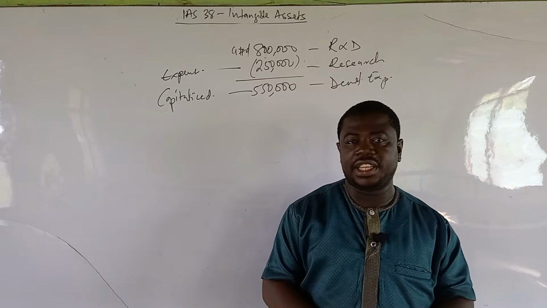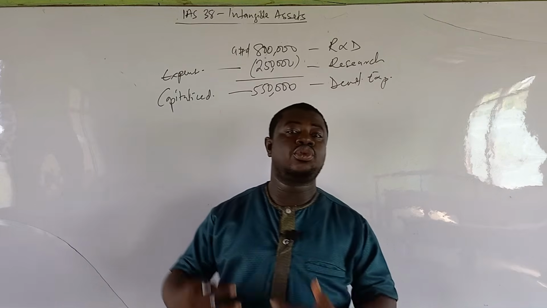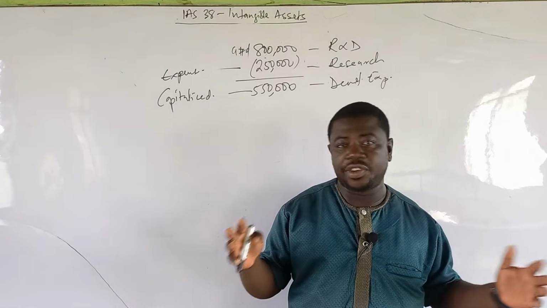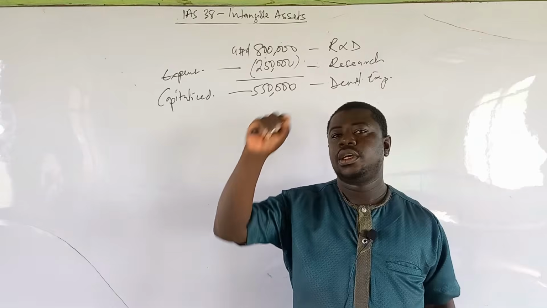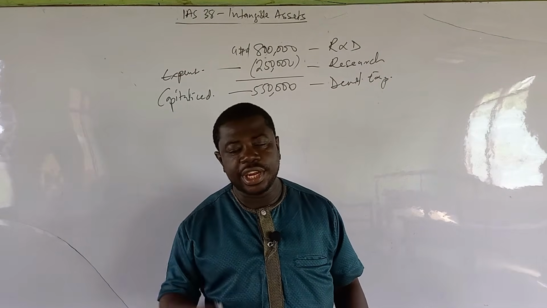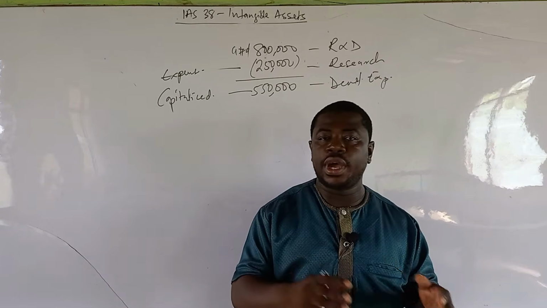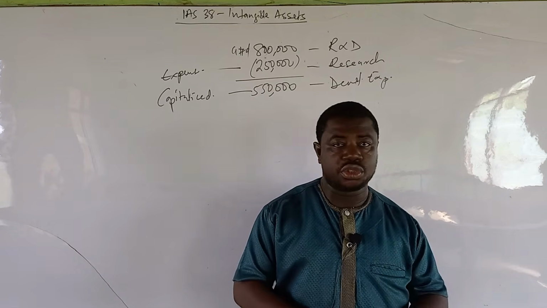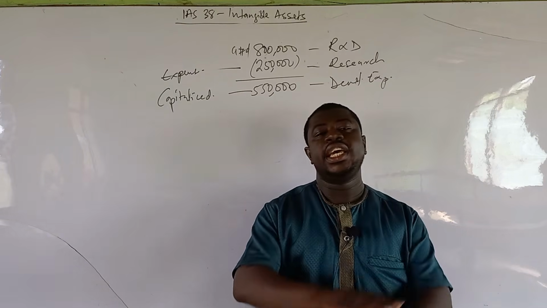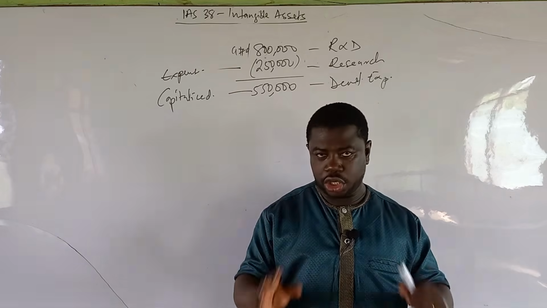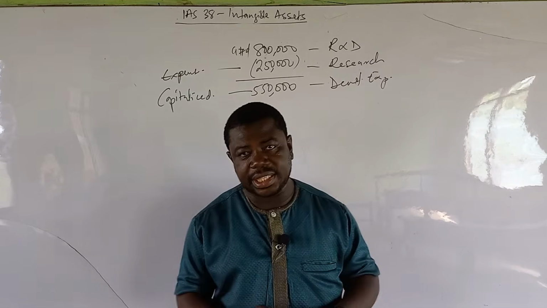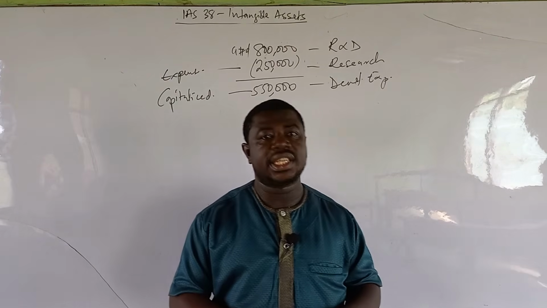Don't be misled by the fact that you are told that employees have promised to work for 5 years, and so think that there is going to be a lifetime of an intangible asset for 5 years. No. You cannot restrict employee movement. And with training costs, you cannot restrict the inflow and outflow of economic benefits that relate to training costs. So please and please again, once you see training cost in whatever form or type, it should be written off as an expense in the statement of profit or loss and not capitalized as an intangible asset in accordance with IAS 38.